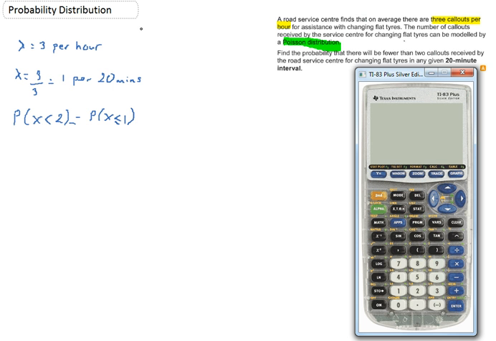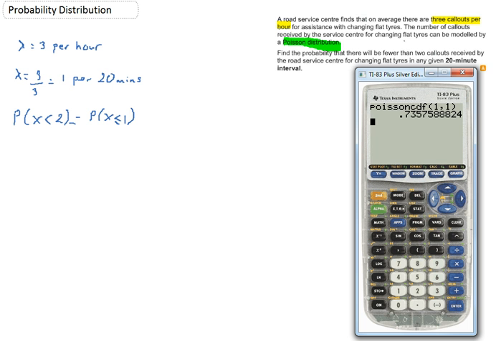If it's a less than or equal to, I need to use Poisson CDF. So I'm going to turn my calculator on. I need to use second function variables to get to the binomial and Poisson. I'm going to scroll up. So it's a Poisson CDF. And then my variable, my conditions that I put into my Poisson CDF is that there's 1, that's my lambda, and then my x value is also 1 because I want to be less than or equal to 1.